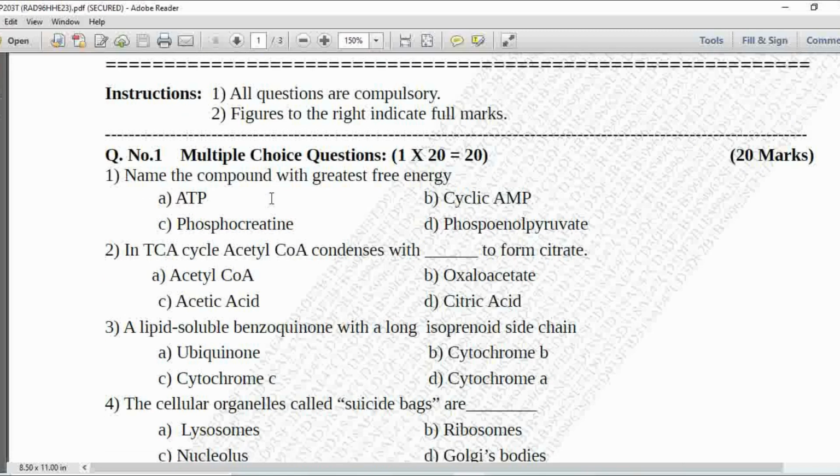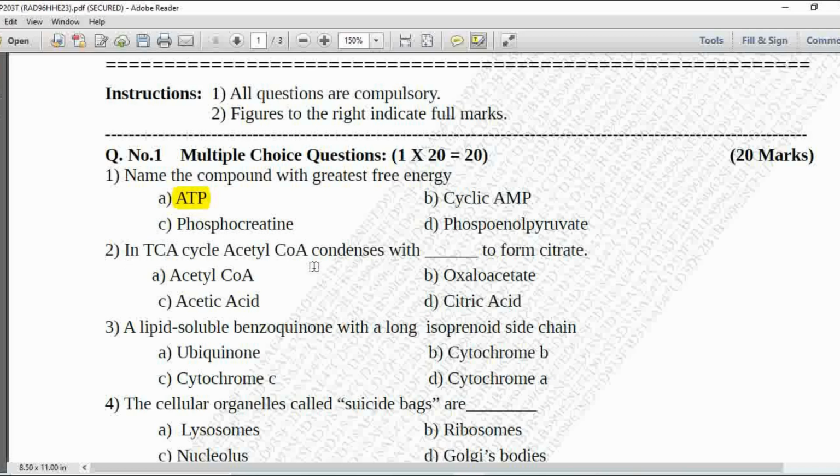So MCQ number 1, name the compound with greatest free energy. Option A is ATP, B is cyclic AMP, C is phosphocreatine, D is phosphoenol pyruvate. Among these compounds, the compound having the greatest free energy is ATP. So option A is correct.